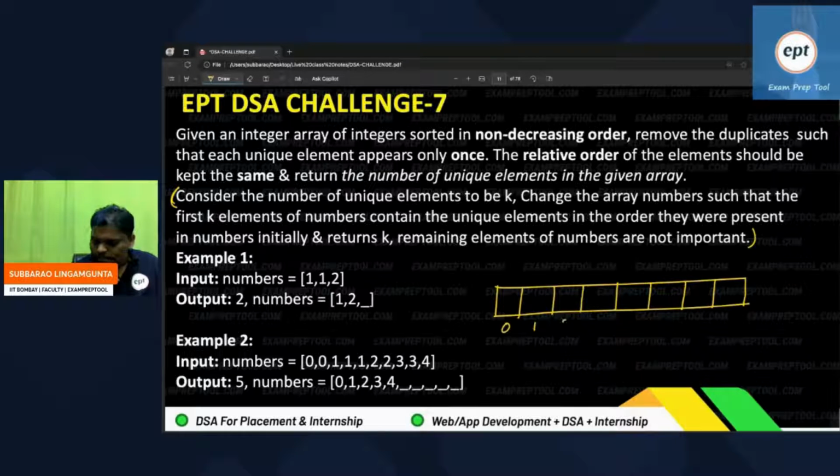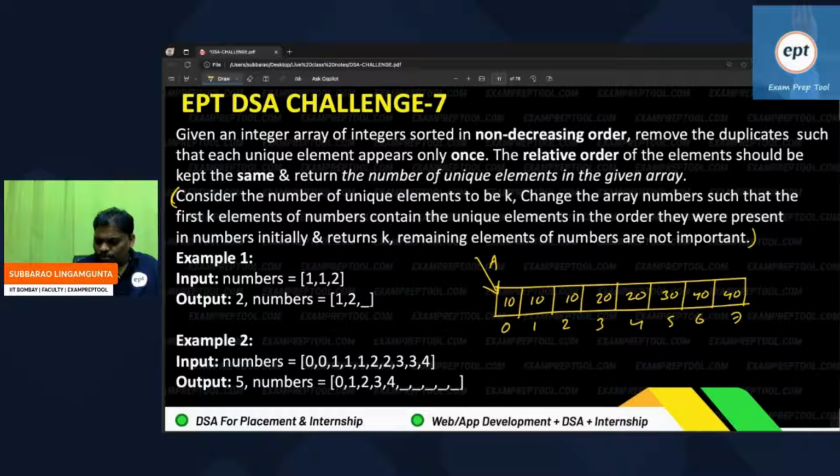These may be the indexes of the array. The array name is A. There may be a chance that it is 10, 10, 10, then 20, 20, then 30, then 40, 40, something like that. You have to remove the duplicates such that each unique element appears only once.